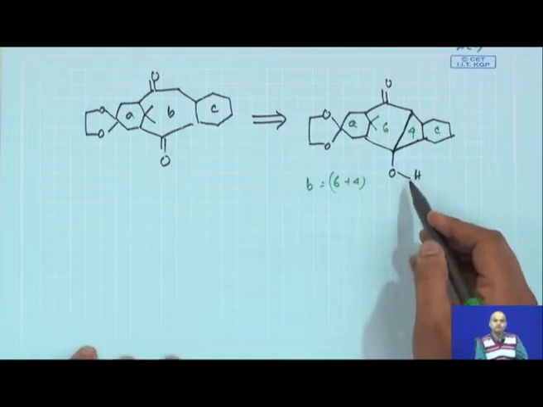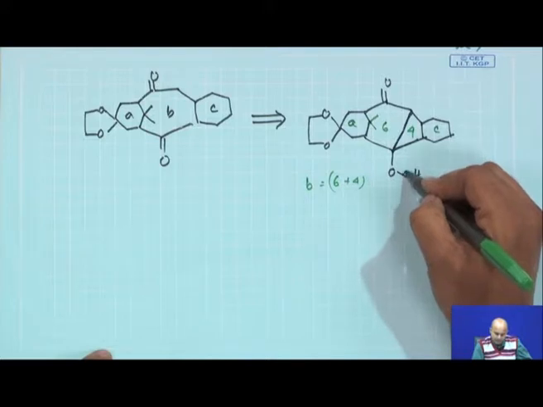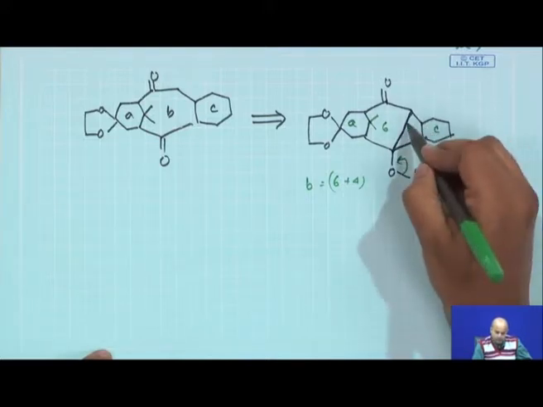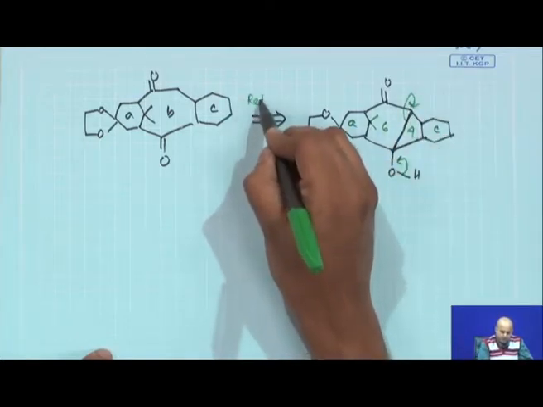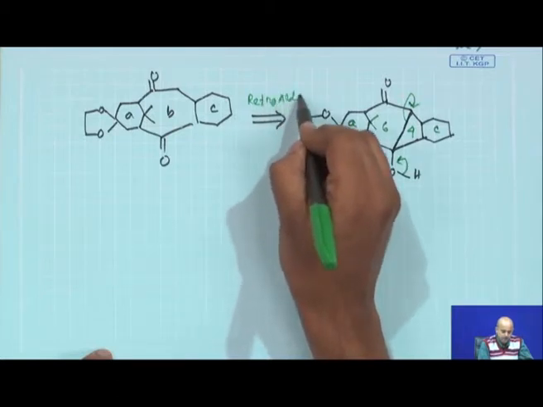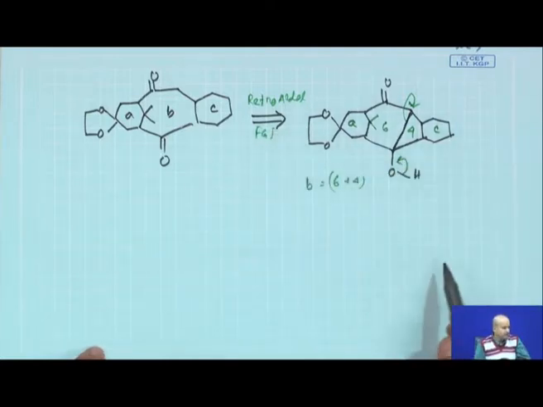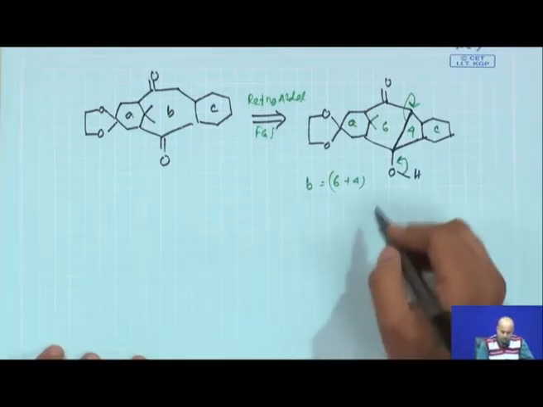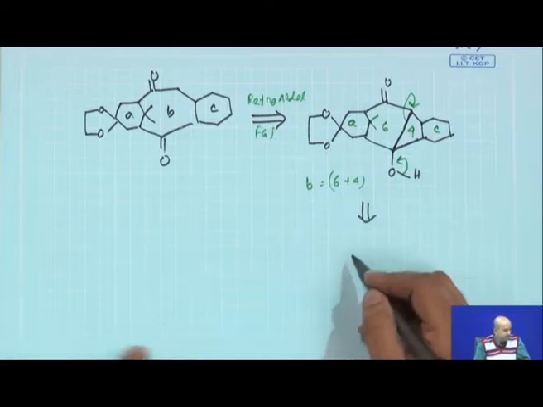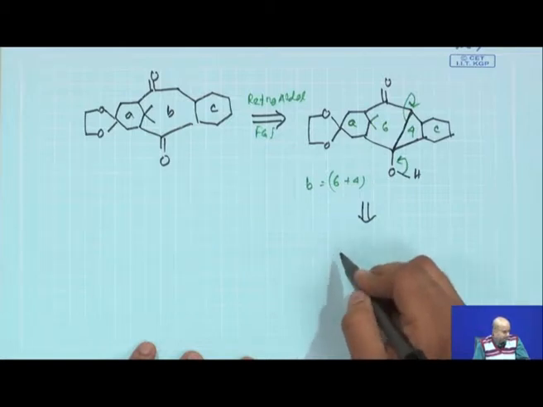Now, what is the reaction? The reaction which I propose is a retro-aldol fragmentation. I say if you have an OH something like this, it basically opens up in this way in a retro-aldol fashion. So, retro-aldol was the reaction which is targeted as an FGI. Fine. So, retro-aldol is basically the reaction which you were trying to figure out. Now, you need to do the next round of FGI. So, we will now draw this structure in a little bit bridged fashion to visualize the entire thing.